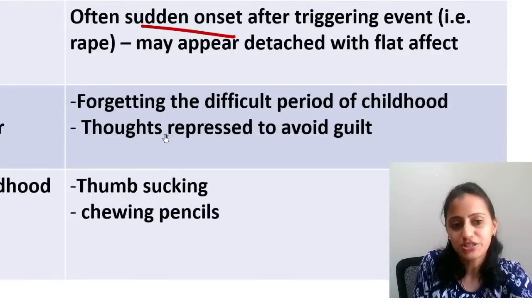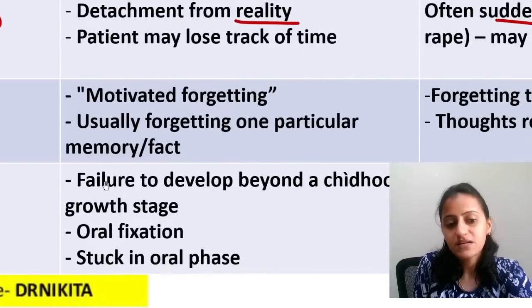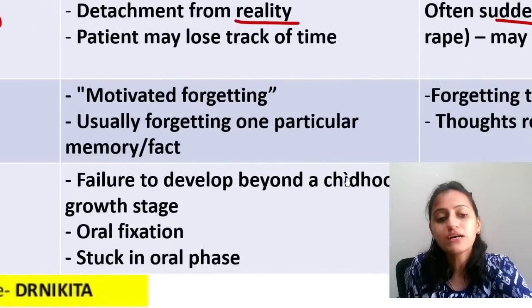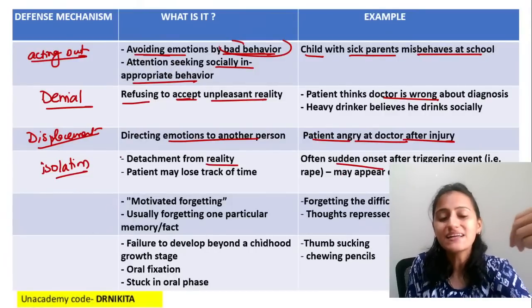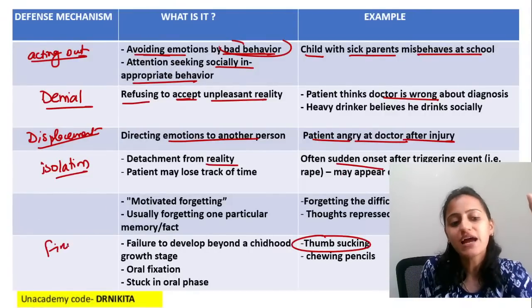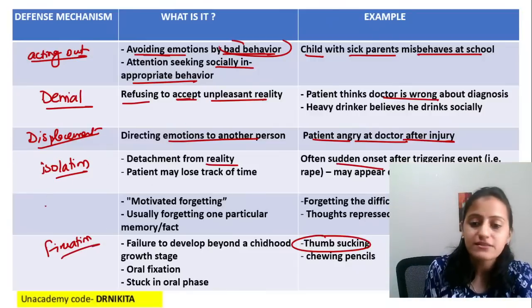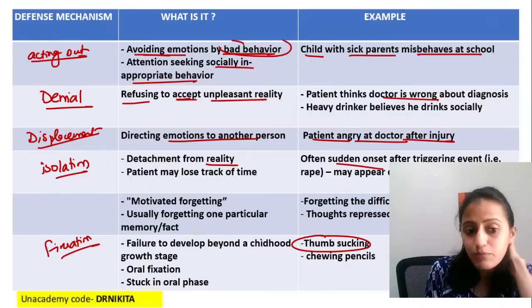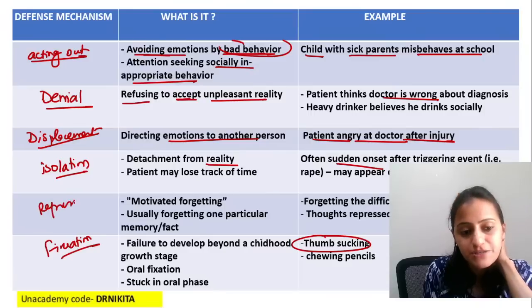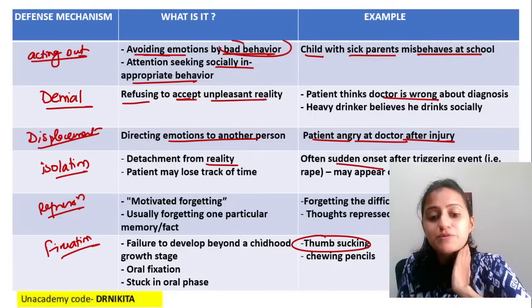It is unconscious. Thumb sucking, chewing pencils, what is this? Failure to develop beyond a childhood growth stage, like an adult having the habit of thumb sucking. It is fixed at a childhood age. This is fixation. This is not regression. The other one, motivated forgetting, is repression. This is fixation, not regression. Do not get confused between the two.